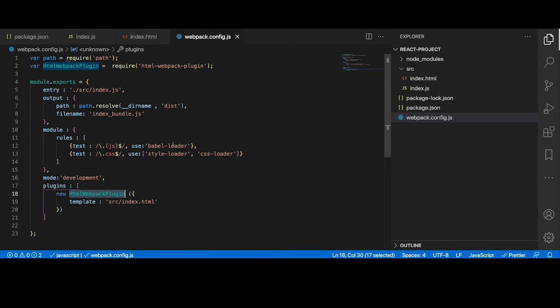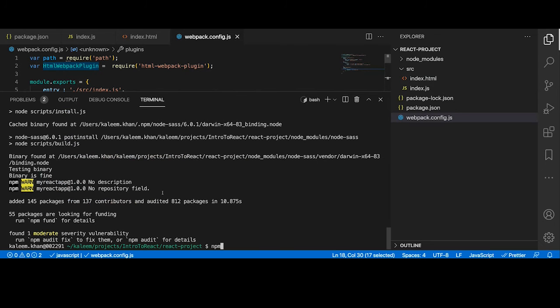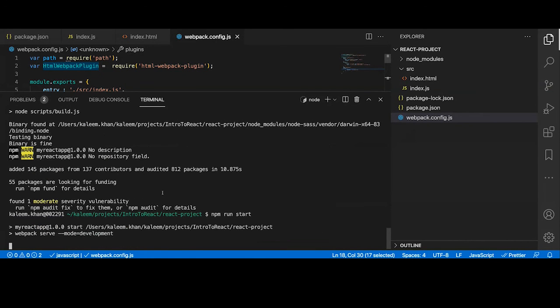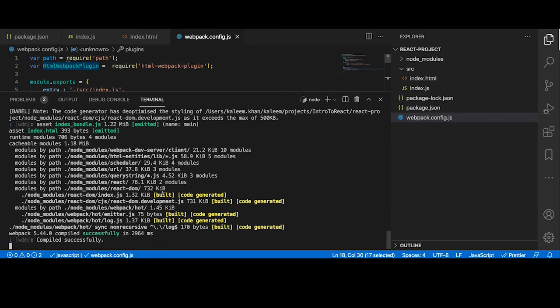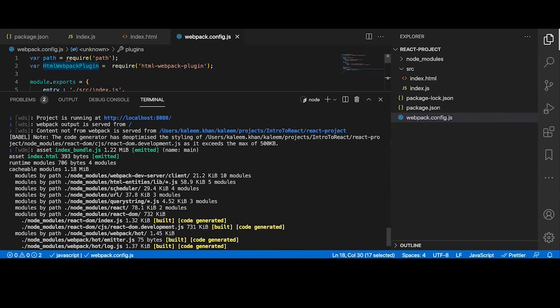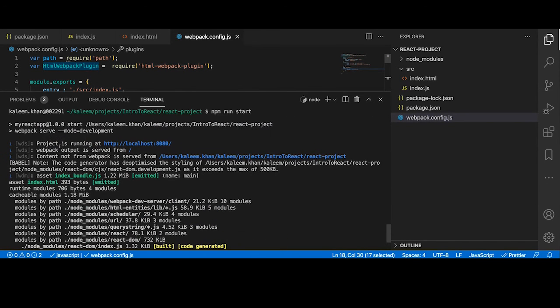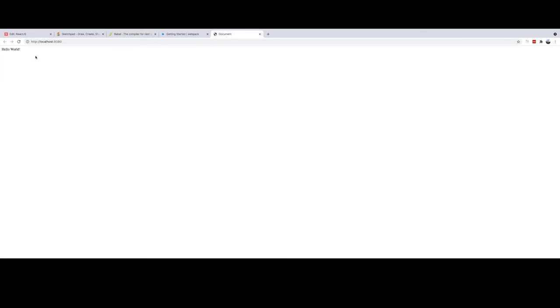Okay, let's see if it is done. Okay, npm. Okay, so it is building correctly. And if you see the console, the project is running at localhost 8080. Let me go here and see, and we are getting our first